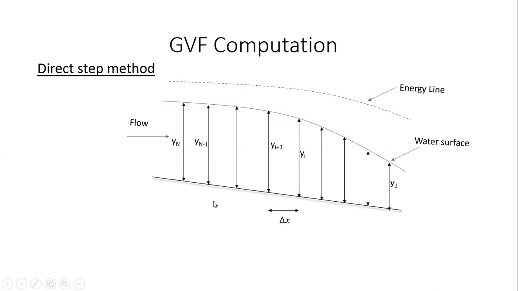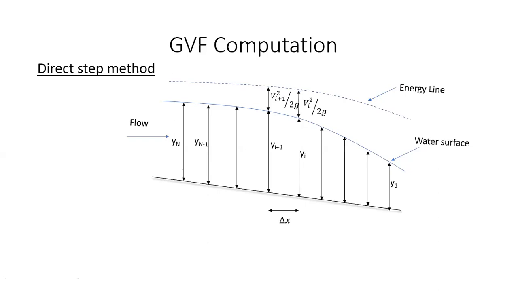Is that fairly clear? My objective is to find the total length of the profile. For that, I break it up into smaller pieces and estimate delta x for each piece, and then sum up all the delta x's. That will give me the total length.